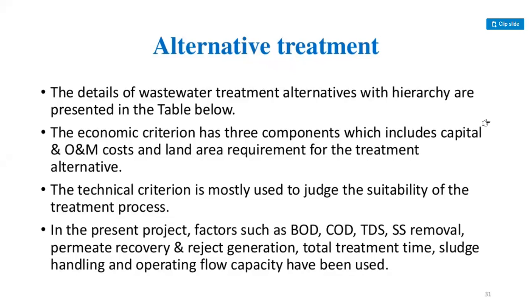The technical criterion is mostly used to judge the suitability of the treatment process. In the present project, factors such as BOD, COD, TDS, SS removal, and permeate recovery, and residue generation, total treatment time, handling and operating flow capacity have been used.